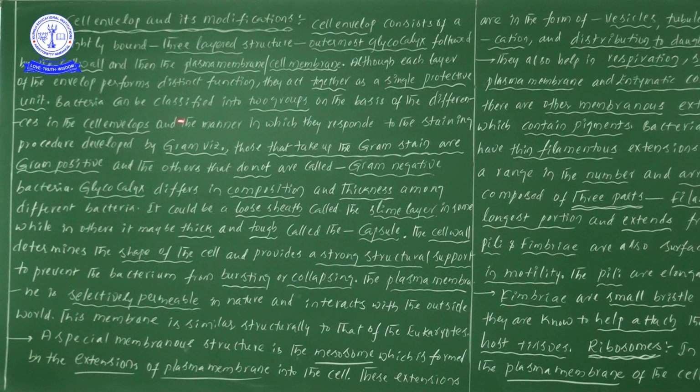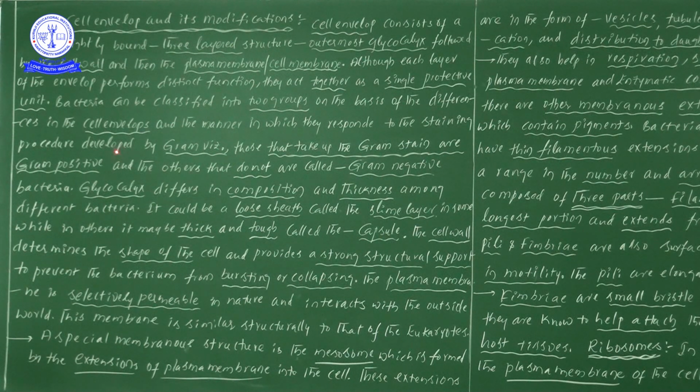Next one, bacteria can be classified. From here onwards, important. Bacterial members, or the bacteria, can be classified into 2 groups on the basis of their differences in the cell envelopes and the manner in which they respond to the staining procedure.